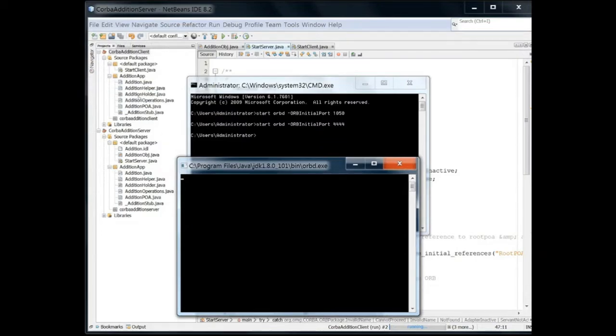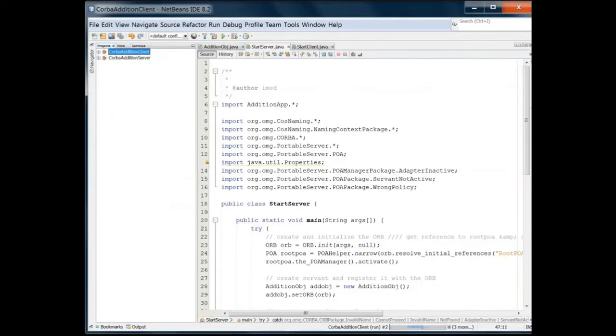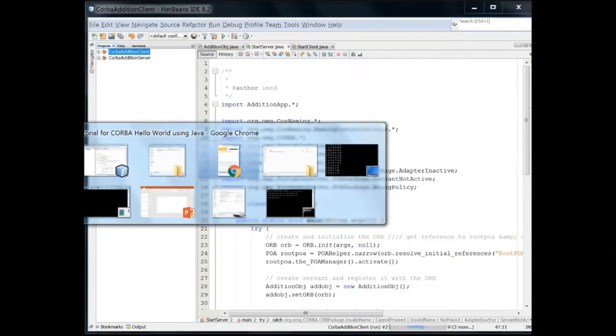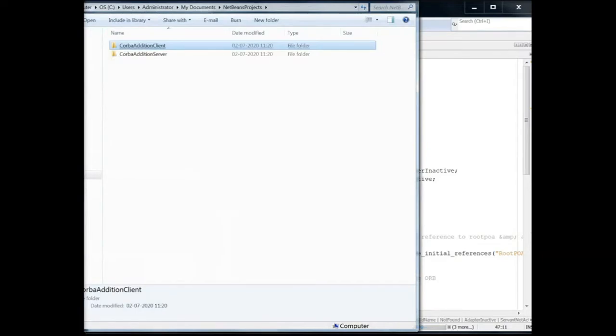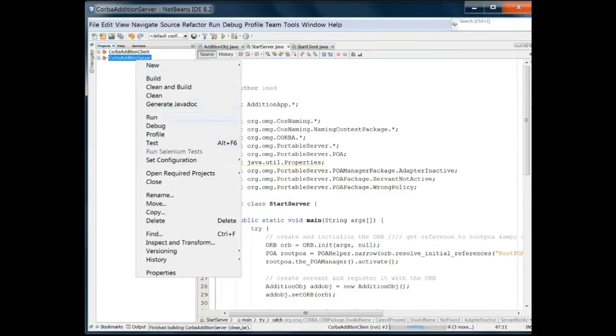So this is orbd.exe. Basically we are running the Corba environment first, and this is a separate thing from the program, which we run. Now coming here, there are two projects. One is a server project, one is a client project, or you can say server file and client file. And in these projects, the content, as I told you already, there was a link, and on that link that program is written.